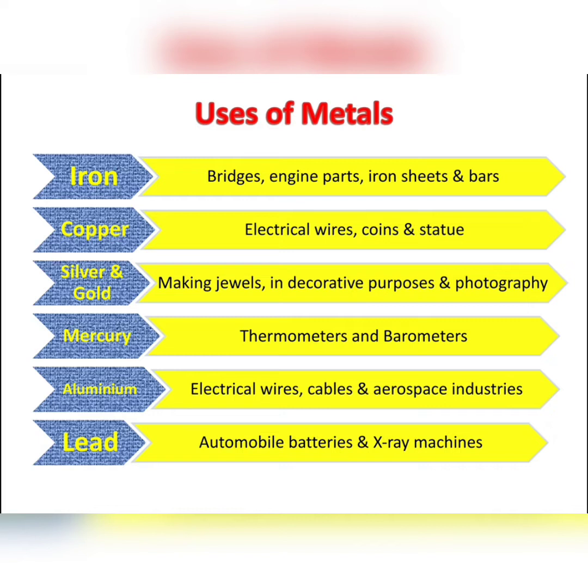We all know that mercury is used in thermometers and barometers because of its high density and uniform expansion at different temperature. Aluminium is used in electrical wires, cables and in aerospace industries. Yes, aeroplanes are made of an alloy which contains magnesium and aluminium. Lead is used in automobile batteries, X-ray machines, etc.